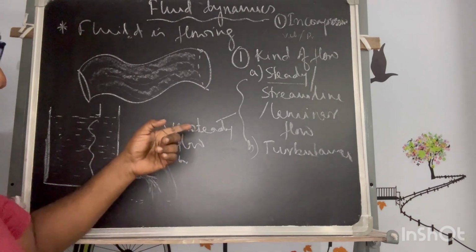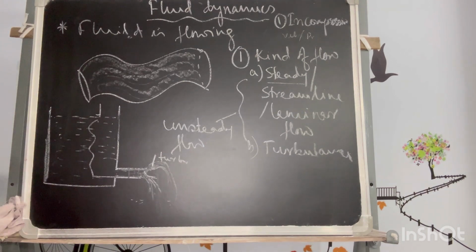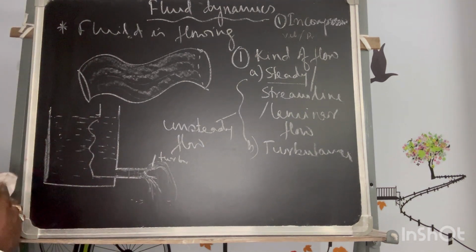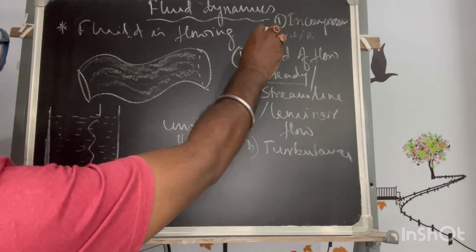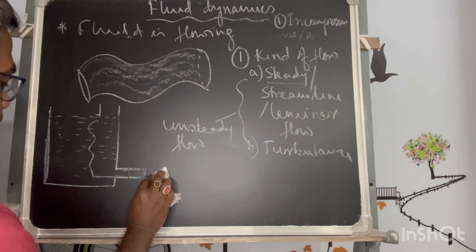Okay, now where will this unsteady flow come? The unsteady flow is in between the steady flow and the turbulent flow.